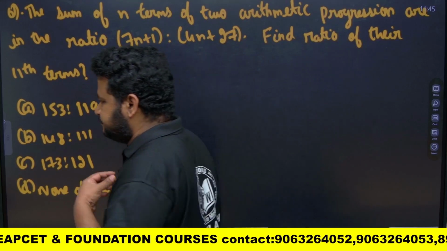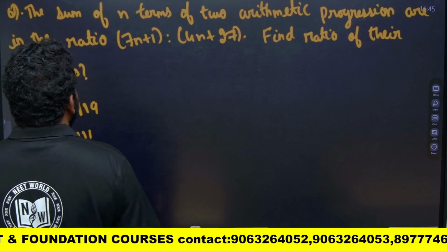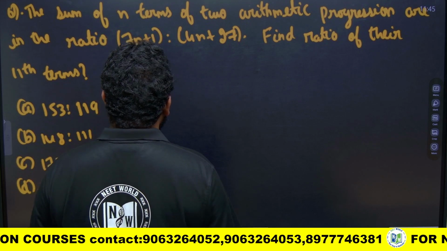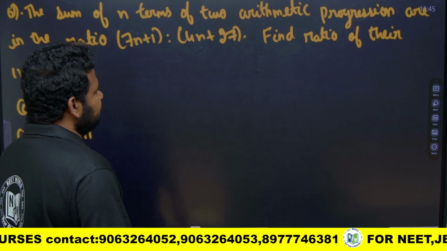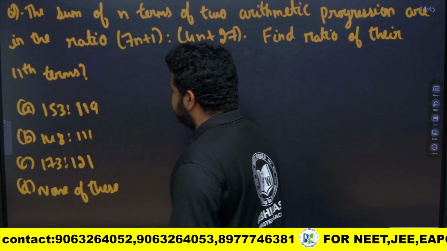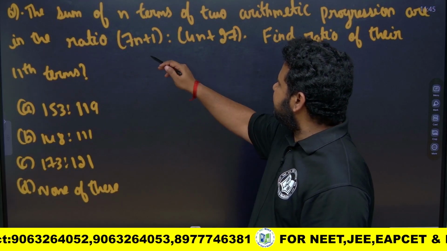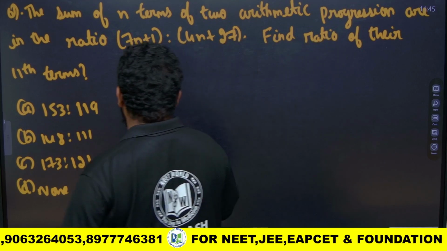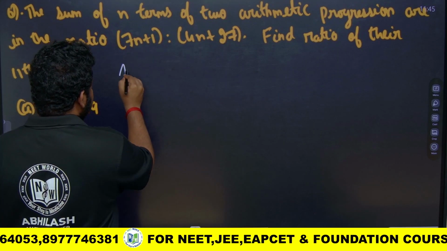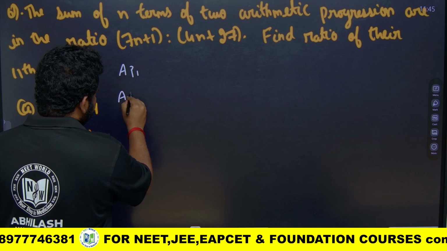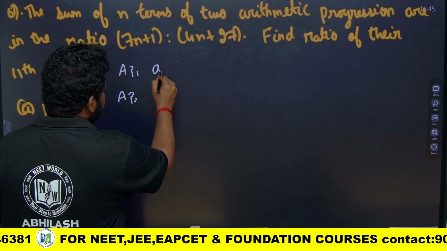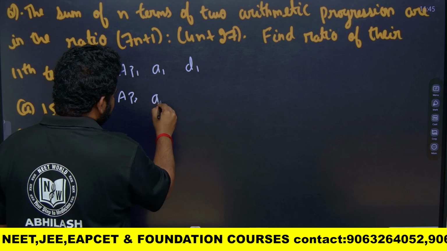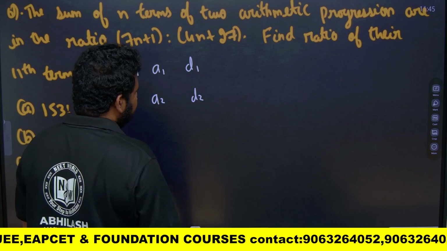Let's look at this. They are telling us the sums of n terms of two arithmetic progressions are in the ratio 7n plus 1 is to 4n plus 27. Find the ratio of their 11th terms. They are talking about two arithmetic progressions. So first AP1 and AP2. Let the first term of AP1 be A1 and common difference D1. Let the first term of AP2 be A2 and common difference D2.